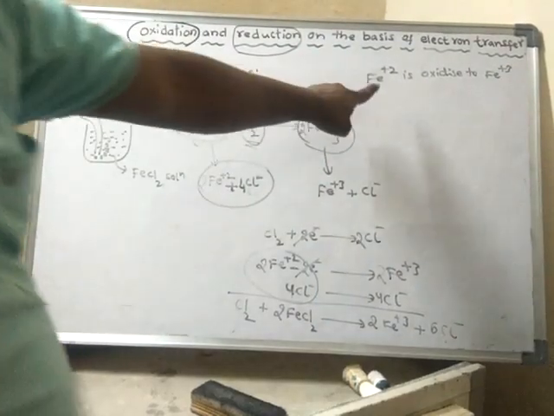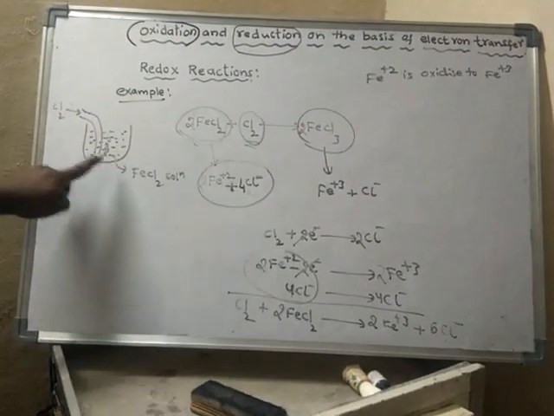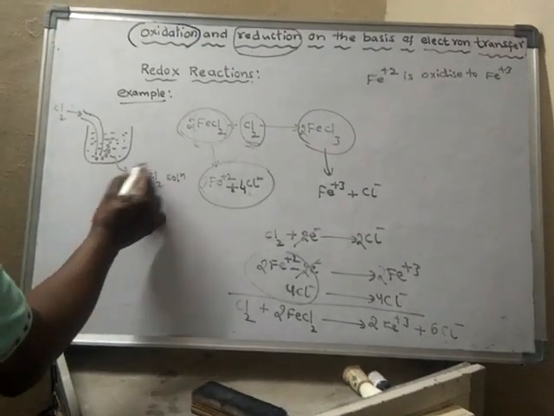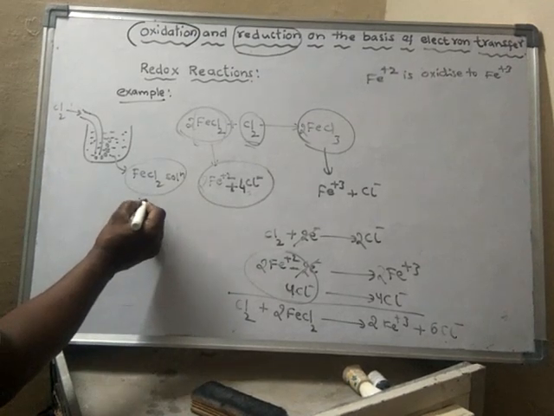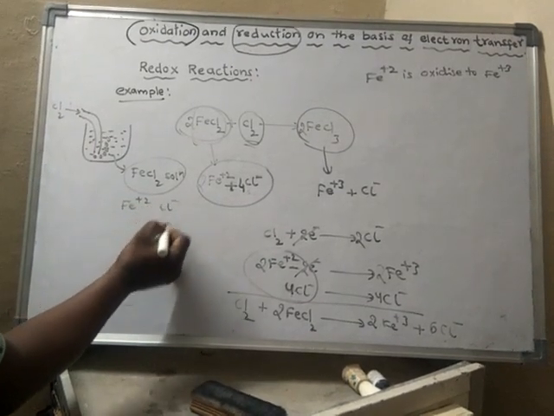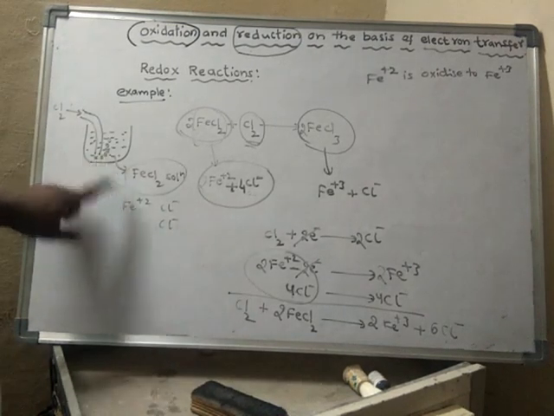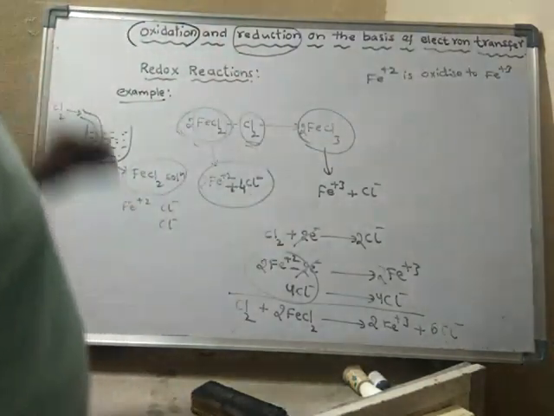Where has this Fe plus 2 come from? Fe plus 2 has come from ferrous chloride in the solution. This solution contains Fe plus 2 ions and Cl minus ions. So the Fe plus 2 ions in the solution are oxidized to Fe plus 3.